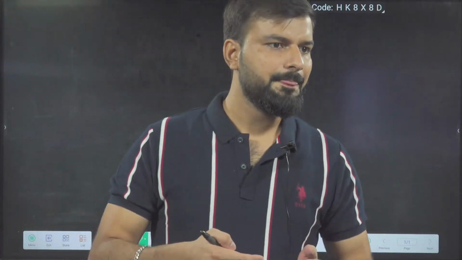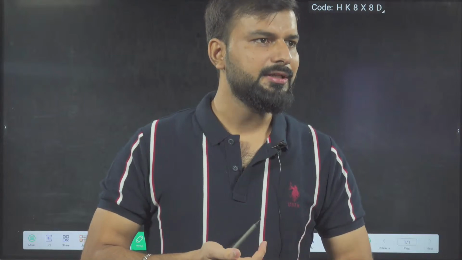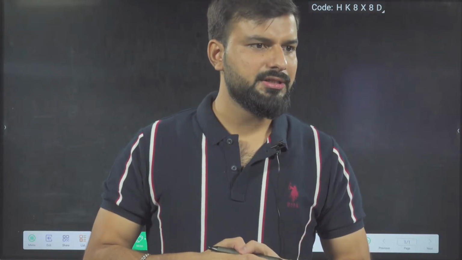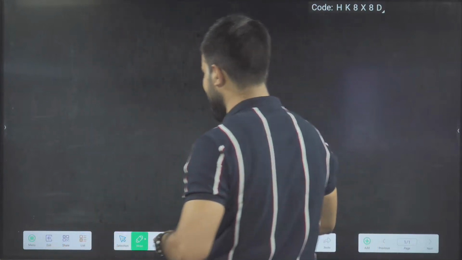And how do we calculate instantaneous velocity? By differentiating. What we have to differentiate? It is the rate of change of displacement, right? Differentiation with respect to time. Okay, fine. Very good.